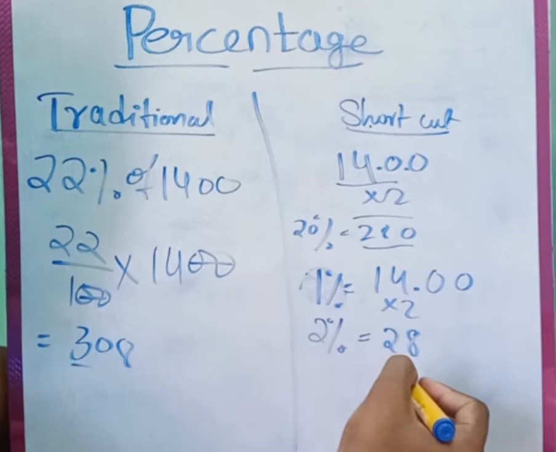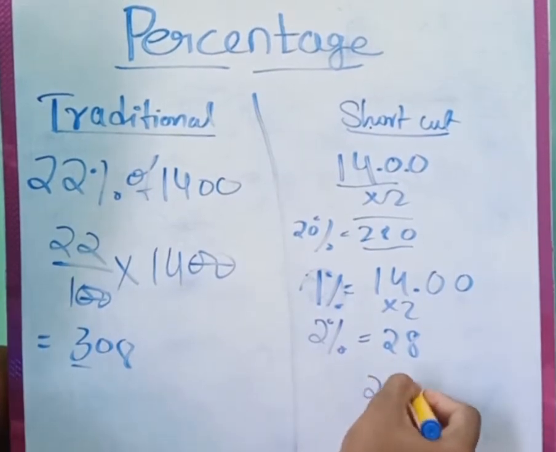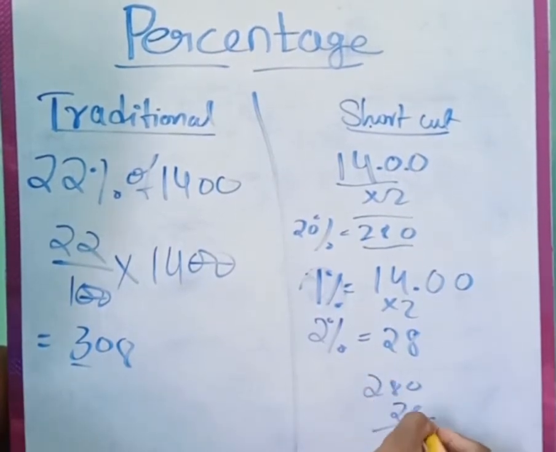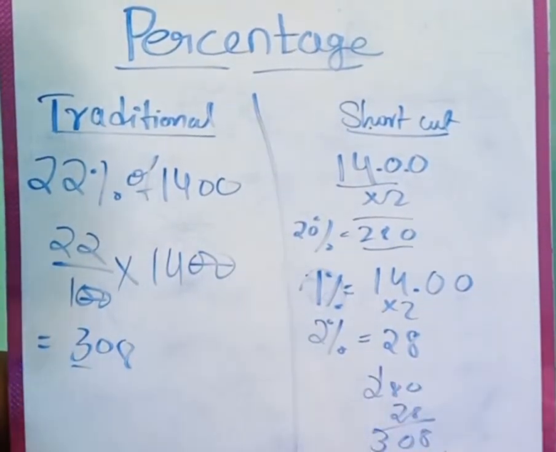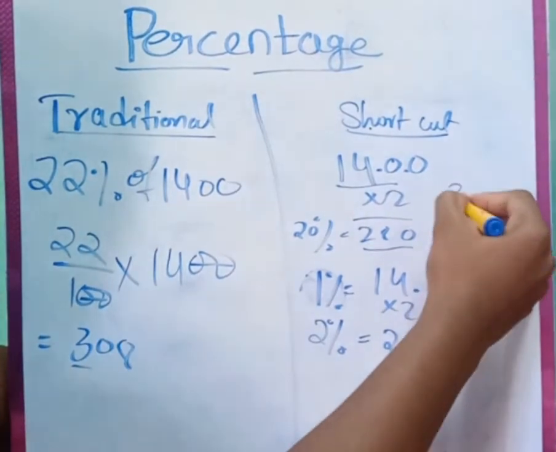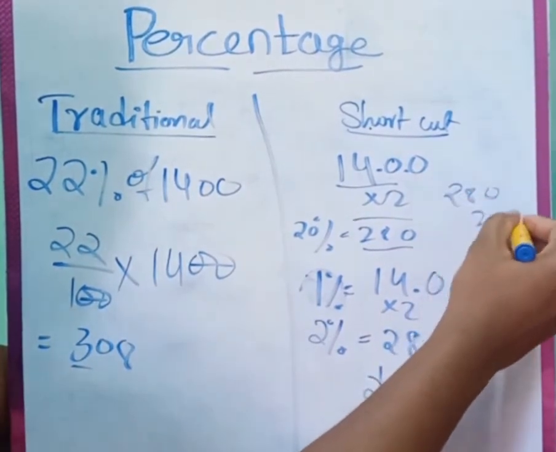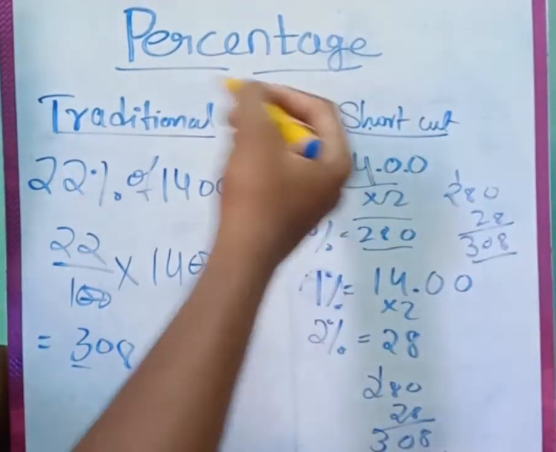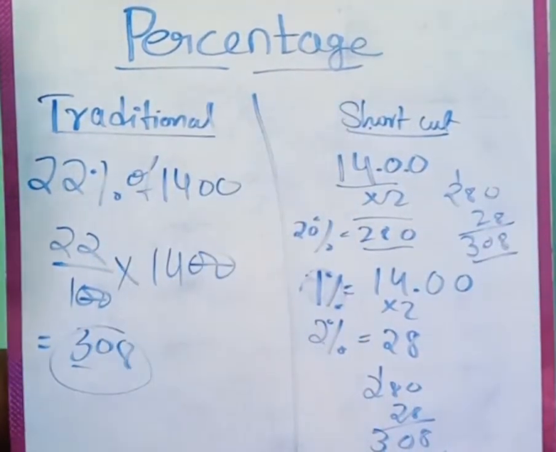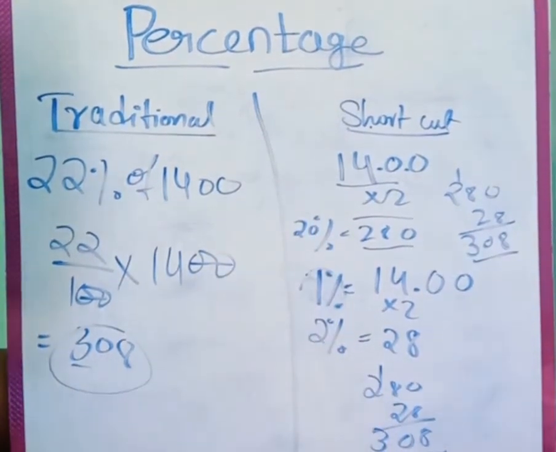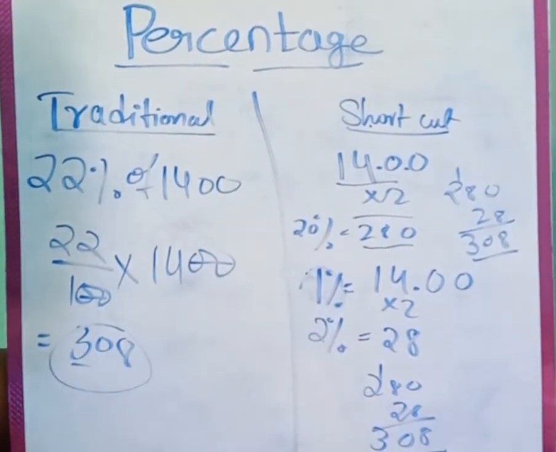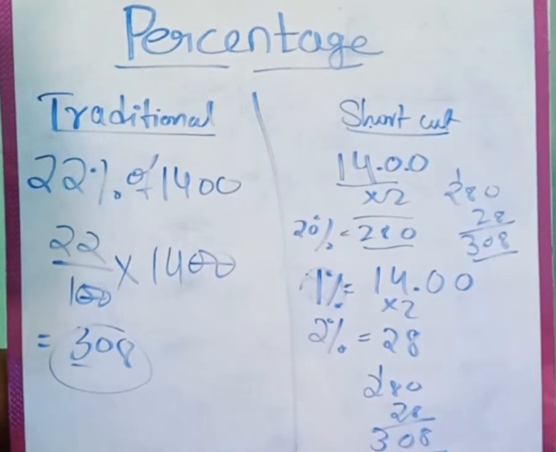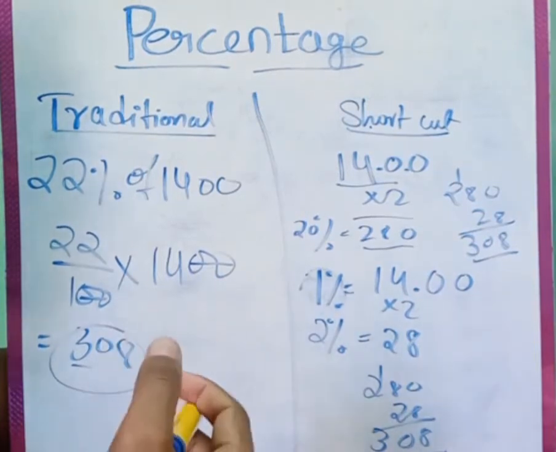So 20% plus 2% is 280 plus 28, that is nothing but 308, and the answer is 308, right? 308 is 22%, right guys? So how easy it is. You just have to learn how to find 10% and 1%. Once you find 10% and 1%, you can easily multiply those and get your answer.